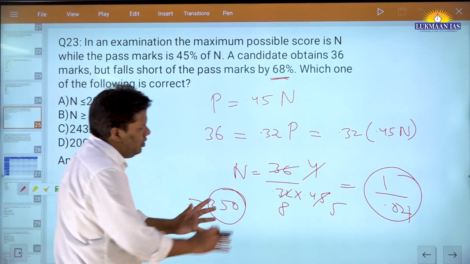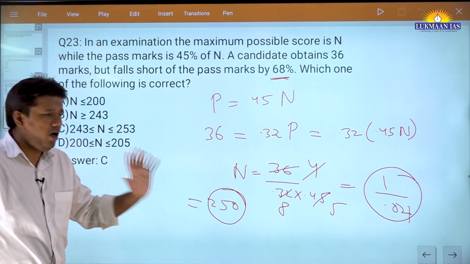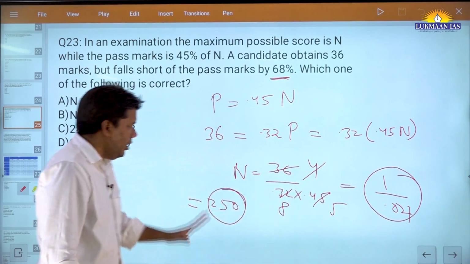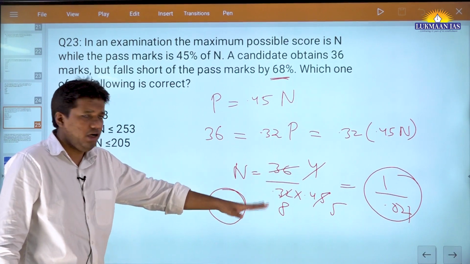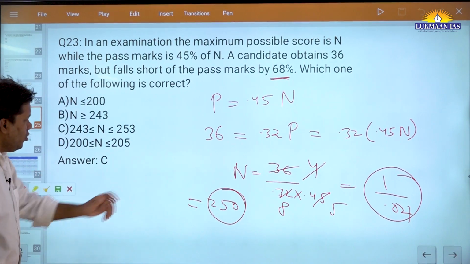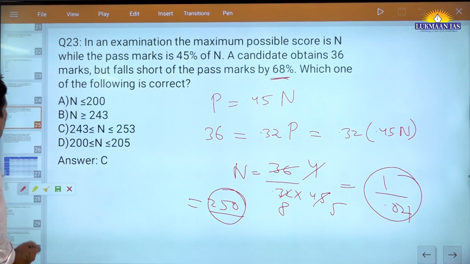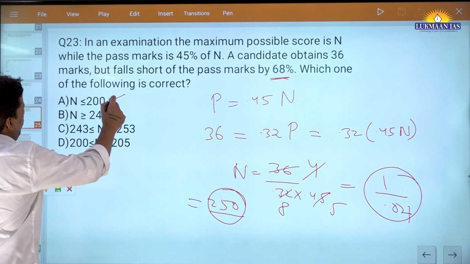But see, what my point is, do not take a calculator and calculate it. With practice and hard work, you will come very quickly to that 0.04. In the examination, you have to bring your mind to 0.04, not into calculating and taking out a calculator. So you got 0.04, which means 250. So now you have to look for 250. N is less than 200. No, this cannot be the option.